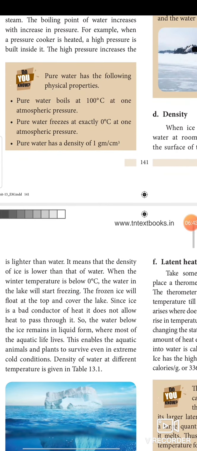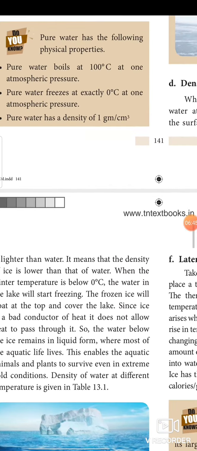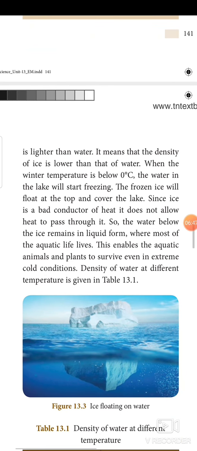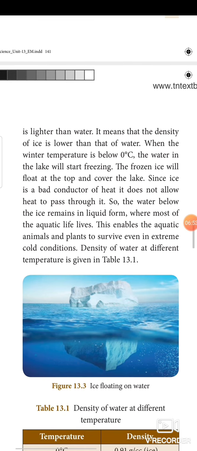When the winter temperature is below 0 degrees Celsius, the water in the lake will start freezing. The frozen ice will float at the top and cover the lake. Since ice is a bad conductor of heat, it does not allow heat to pass through it. So the water below the ice remains in liquid form, where most of the aquatic life lives. This enables the aquatic animals and plants to survive even in extreme cold conditions.